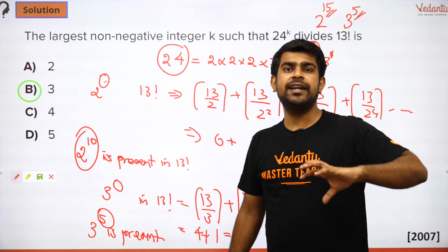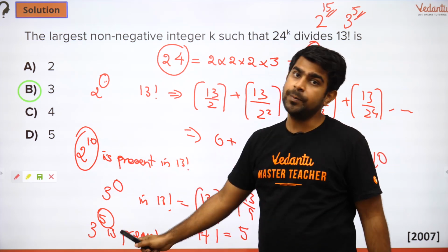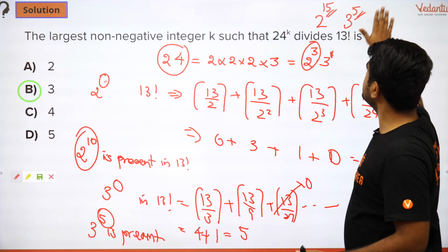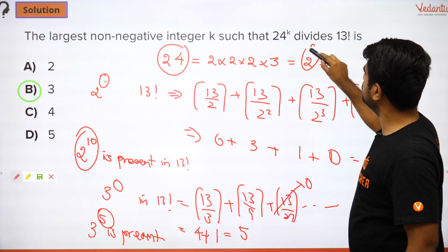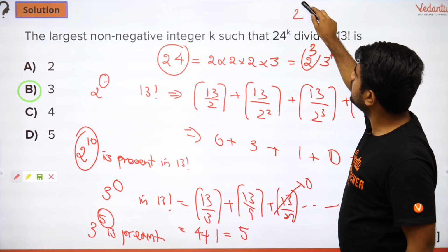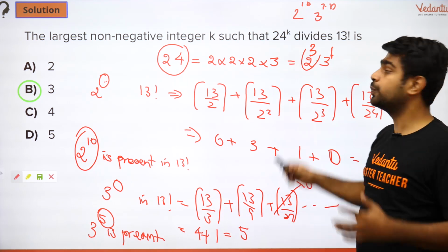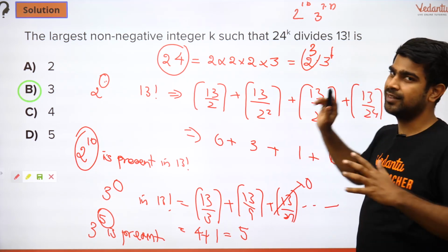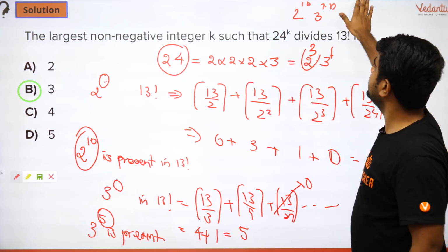So here my determining step is going to be because of 2 to the power 10 and not because of 3 power 5. So let us reverse work. Okay. So let's say you have 2 to the power 3, 1. So if I have 2 to the power 10, I should have 3 to the power 3.33. Okay. Based on this logic, if 3 is there, 1 should be there. But obviously that doesn't make sense.